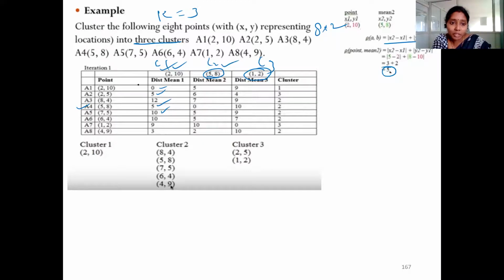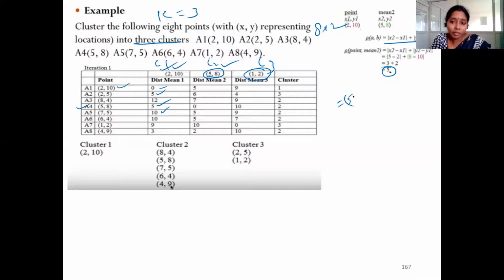So what is the distance between these two? A1 and 5, 8. Just tell me. 5, ma'am. Okay, total distance 5. I just want the calculation here. x2 minus x1. What is x2? I'm asking about this A1 and 5, 8. What is x2 minus x1? 3, ma'am.